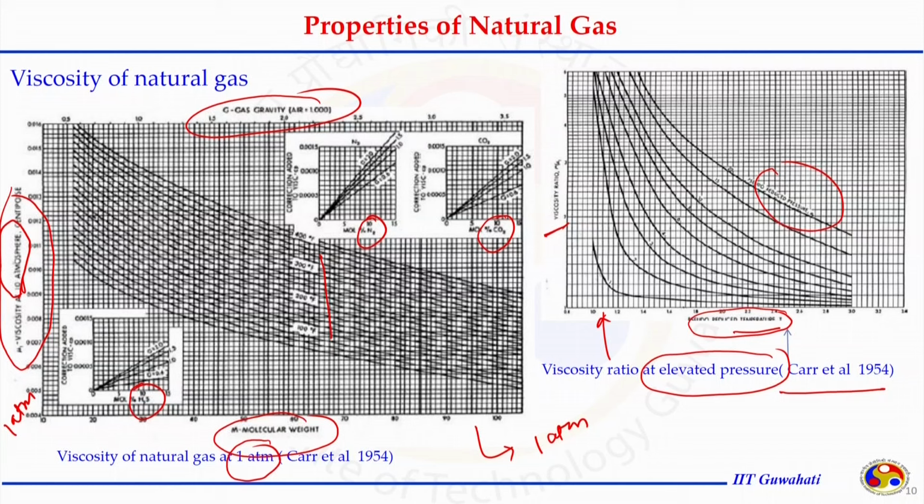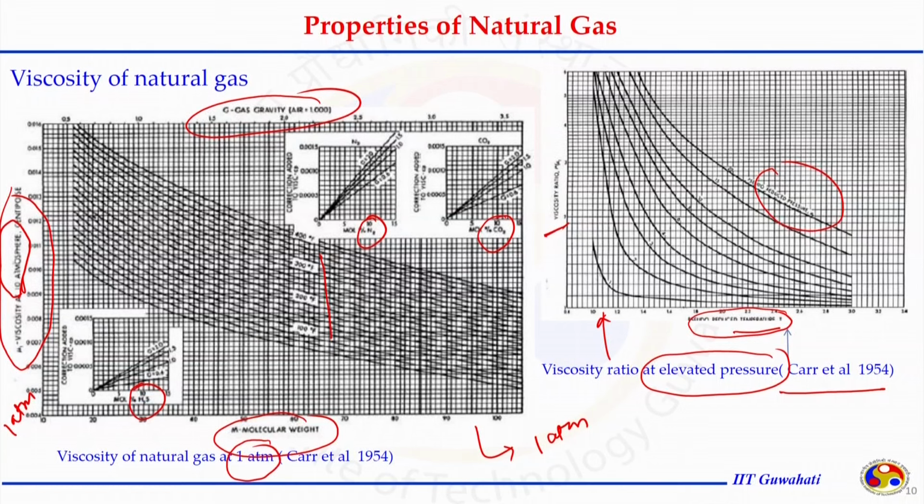This is very important because if you see this chart, the correlations have been developed from this chart only, and to read this chart we need to know how to calculate the molecular weight of a natural gas, what the gravity of the natural gas is, and how to calculate the pseudo critical temperature and pseudo critical pressure of the natural gas.